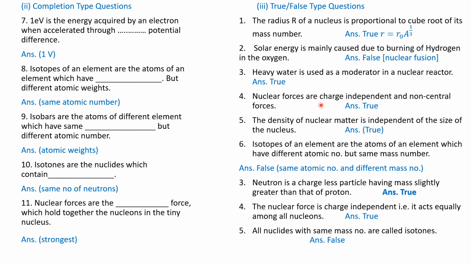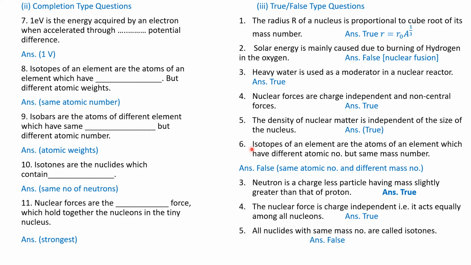Nuclear forces are charge independent and non-central forces. That is true. This we have seen in the properties of nuclear forces. Question number 5. The density of nuclear matter is independent of the size of the nucleus. It is true. The density is same.